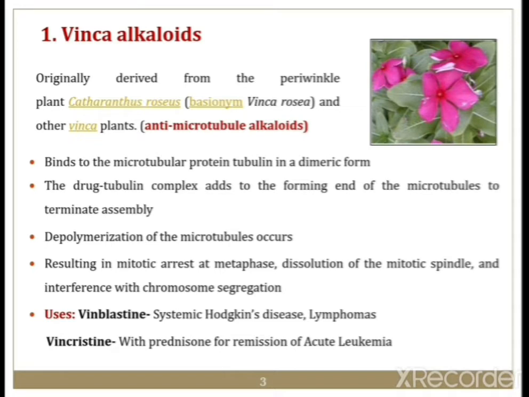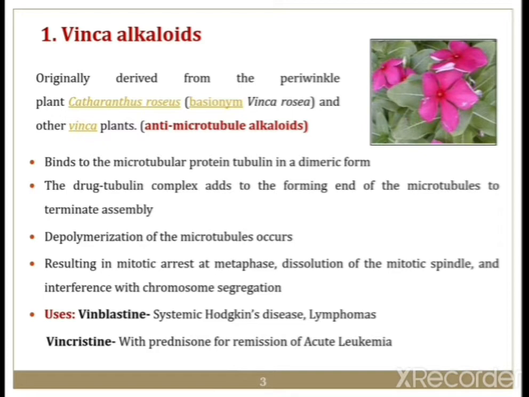Basically, how do these agents act as antimicrotubule alkaloids? They bind to the microtubular protein in dimeric form and form the drug-tubulin complex, which adds to the forming end of the microtubule to terminate the assembly.